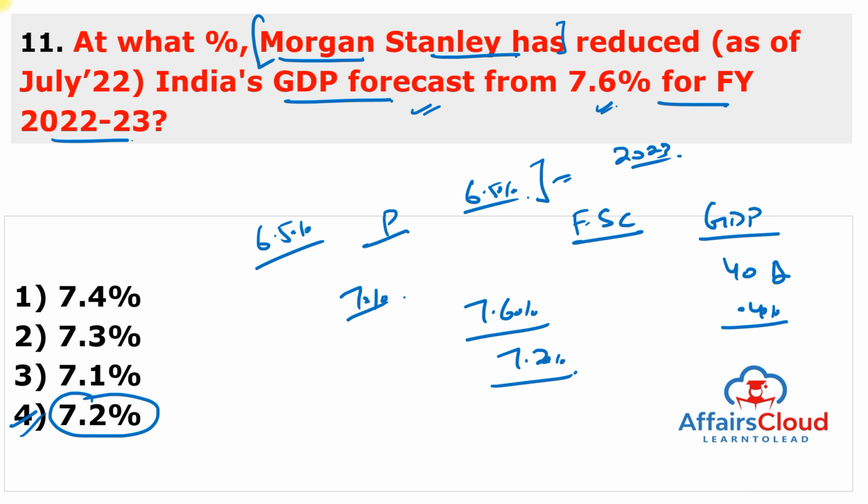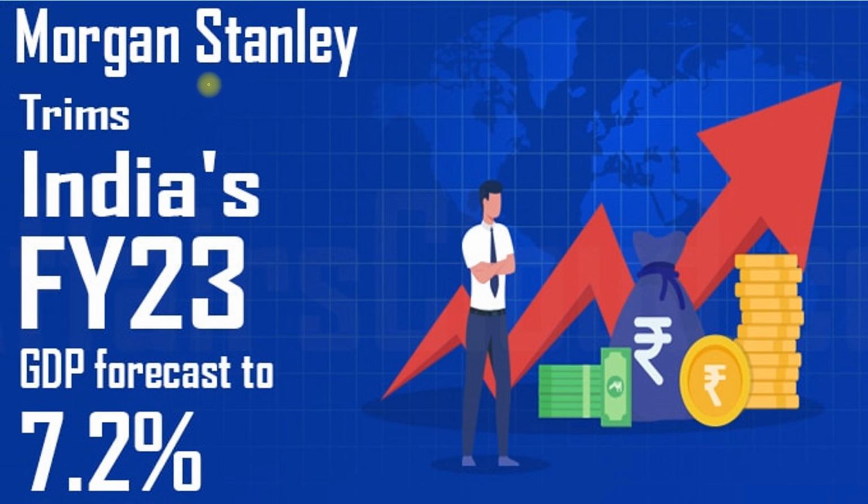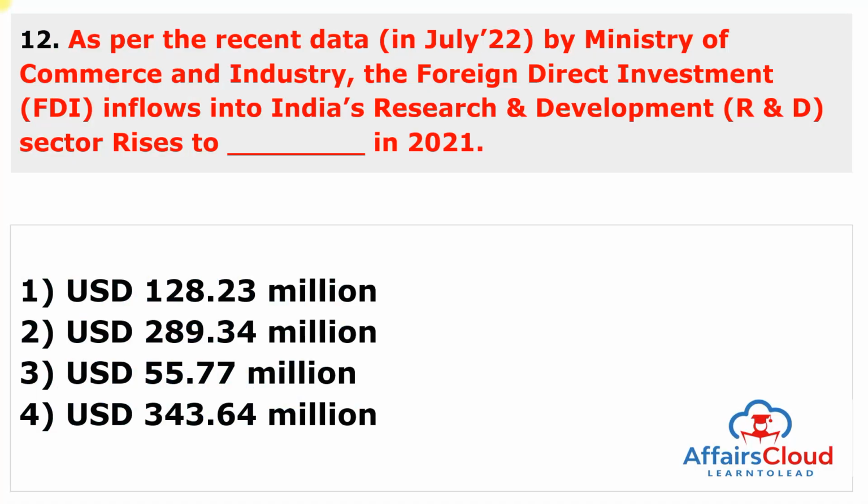So, just remember, Morgan Stanley has predicted India's GDP forecast for financial year 22-23 at 7.2%. RBI also predicted 7.2%. So, you can also see here, Morgan Stanley trims India's financial year 23 GDP forecast to 7.2%. Moving to the next question.